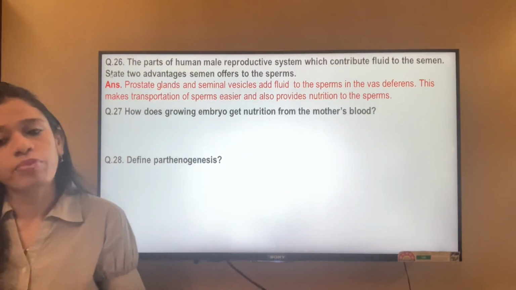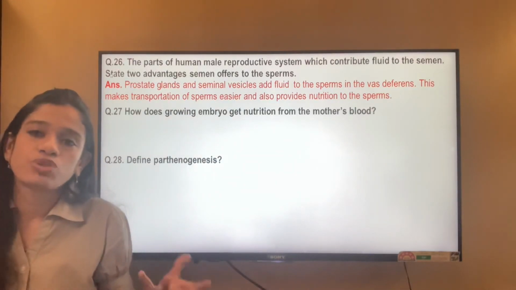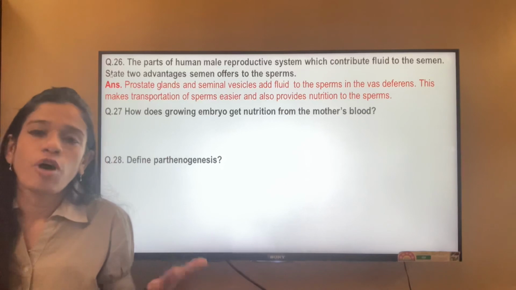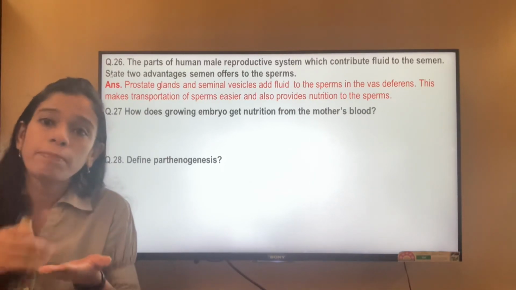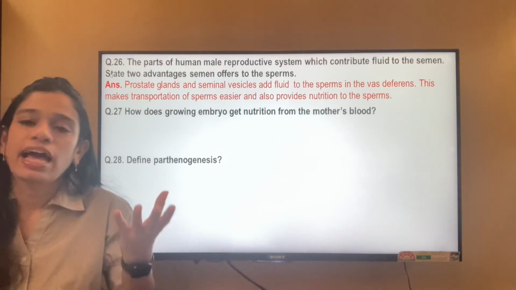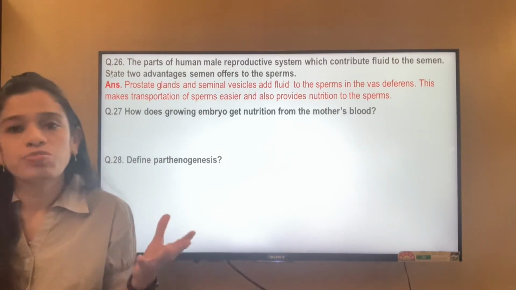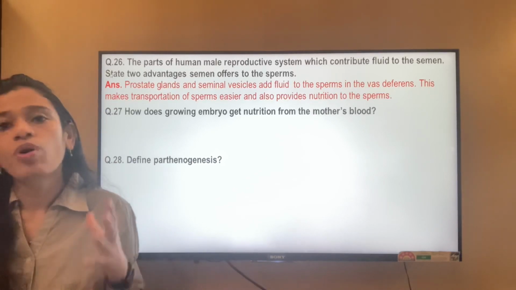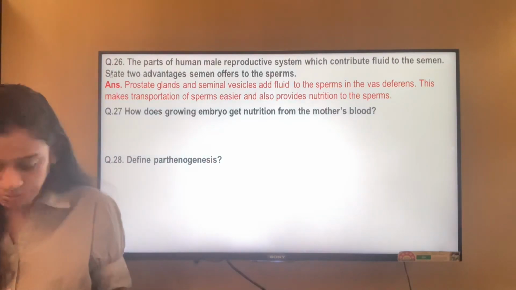How does the growing embryo get nutrition from the mother's blood? The growing embryo gets nutrition from the mother's blood through a flat disc-shaped structure called the placenta. It has a network of blood capillaries towards the mother's side, and this provides the embryo with food and oxygen.